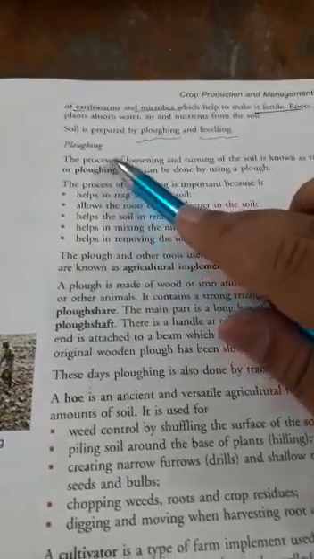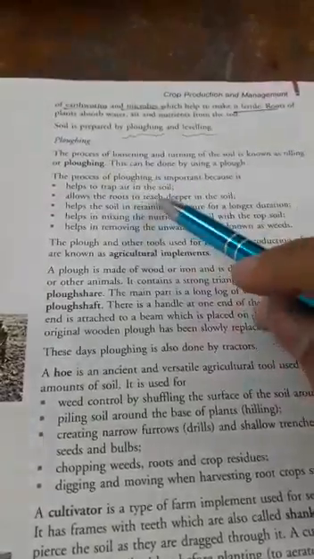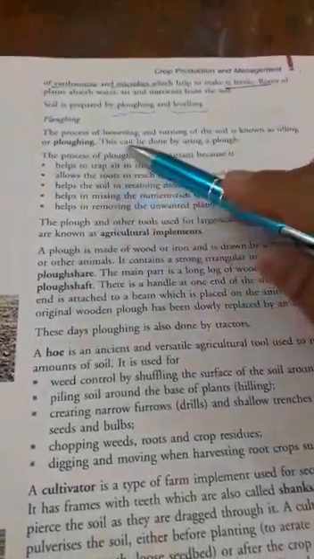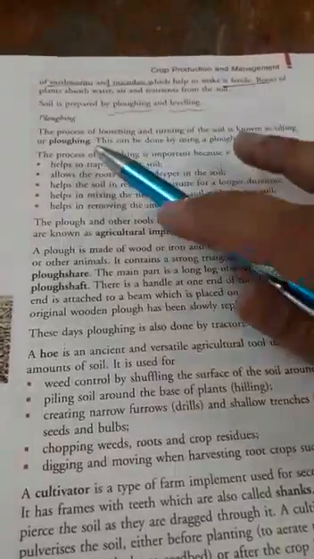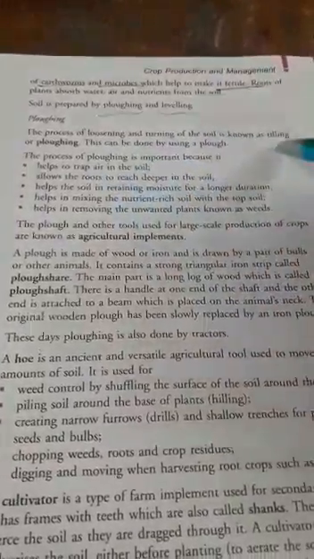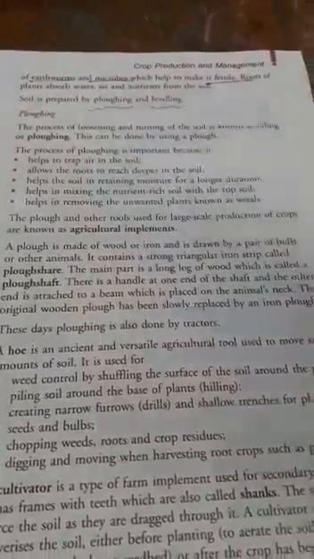So the first step involved in soil preparation is the plowing step. Now, what is plowing? The process of loosening and turning of the soil is known as tilling or plowing. Both names are the same; there are two names for the one method.